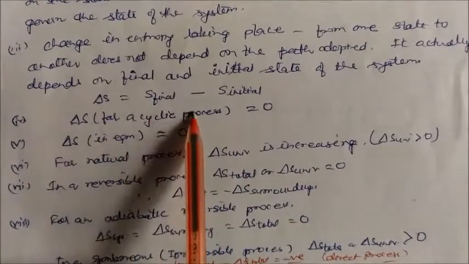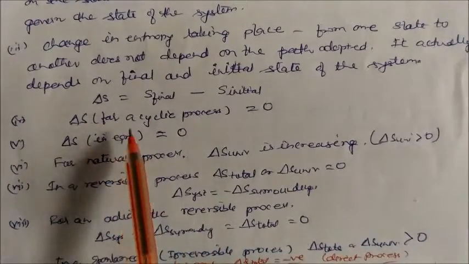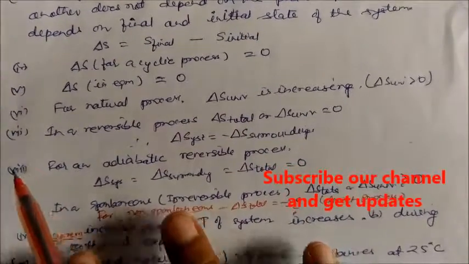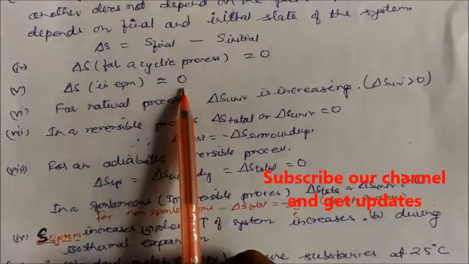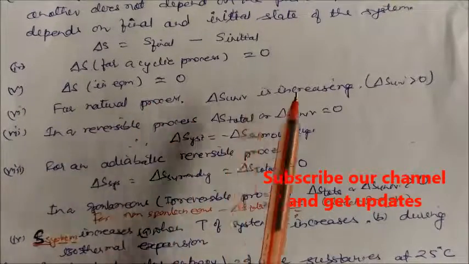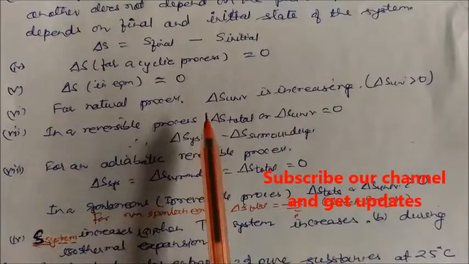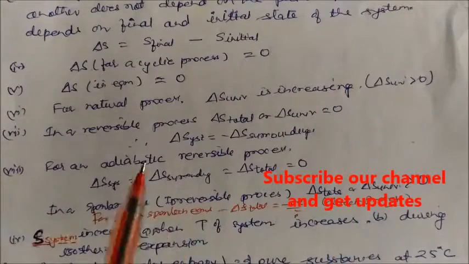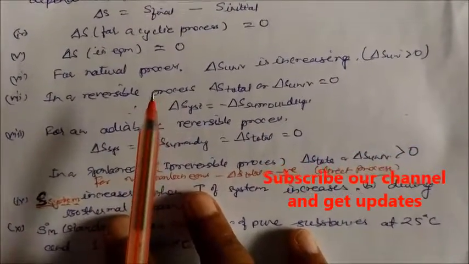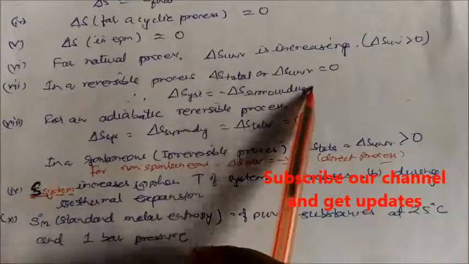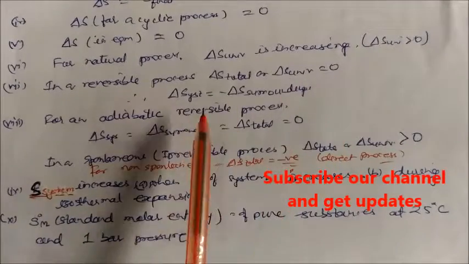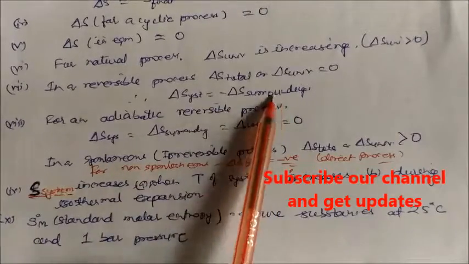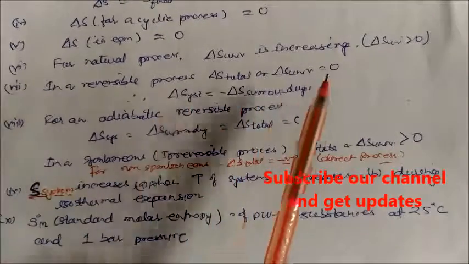Change in entropy for a cyclic process, or in equilibrium, in both conditions is always equal to 0. If you take the total change in entropy in a cyclic process or in equilibrium, it will always be 0. For a natural process, it will be positive, that is, the entropy of the universe is always positive. For a reversible reaction, the entropy of the total universe is equal to 0. At this condition, the entropy of the system is equal to the entropy of the surroundings, but one is a negative quantity, because this plus this is equal to 0.